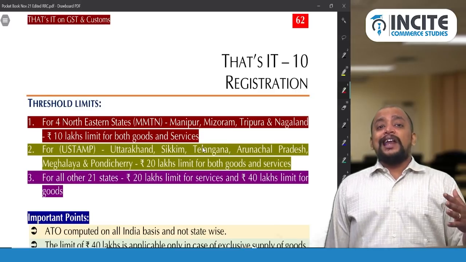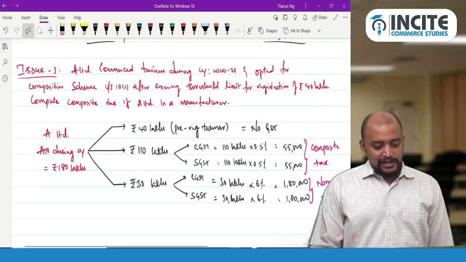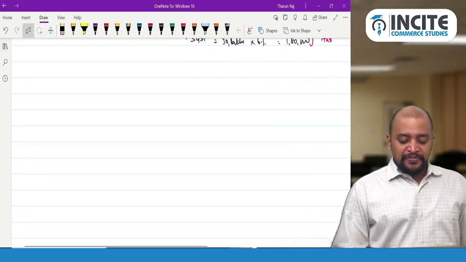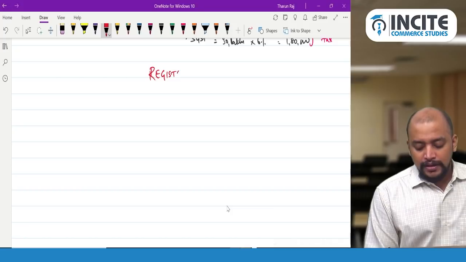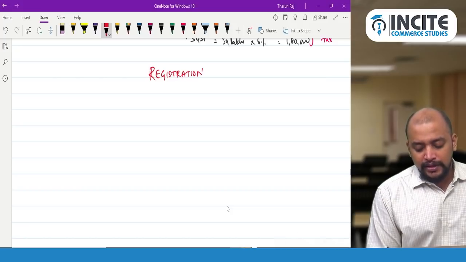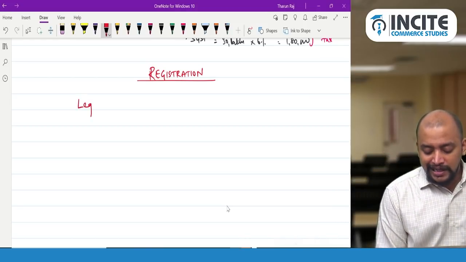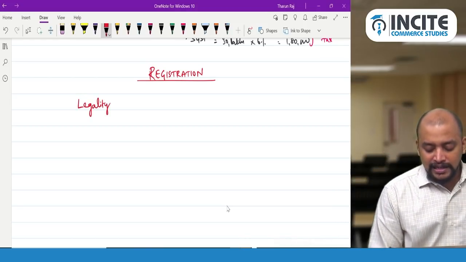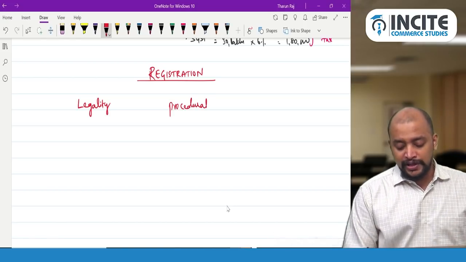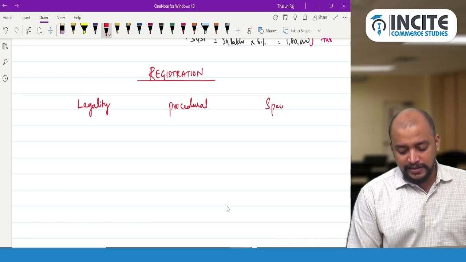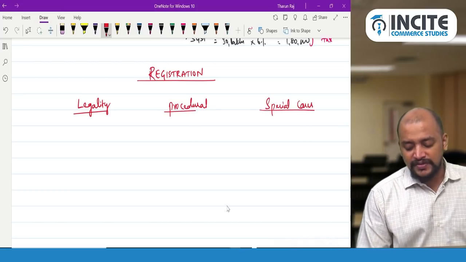So there are a total of 9 sections related to the registration chapter here, and these 9 sections I am just giving you. These are divided into 3: legality, procedural, and special cases. And those 9 sections I am just filling into this.